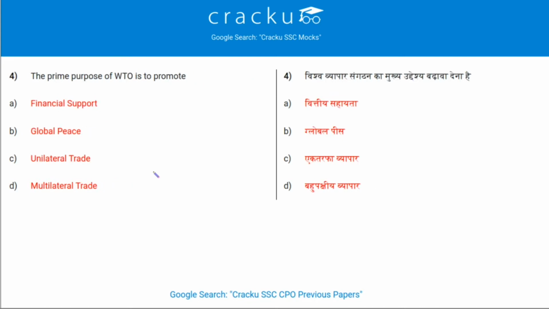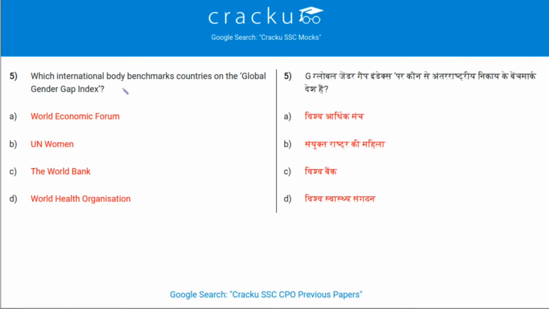The prime purpose of WTO, the World Trade Organization, is to promote trade liberalisation and multilateral trade, that is option D. Which international body benchmarks countries on the Global Gender Gap Index? The international body is the World Economic Forum. Option A.